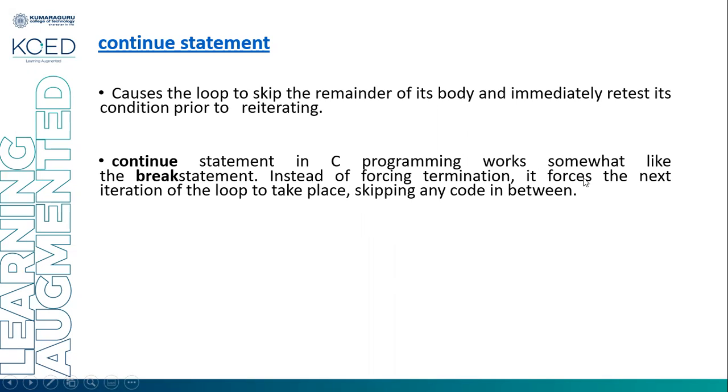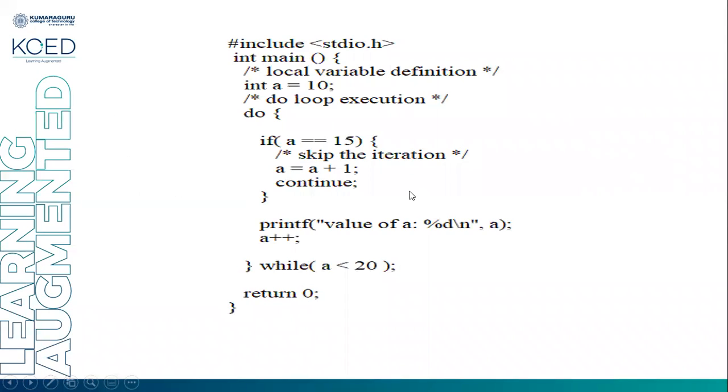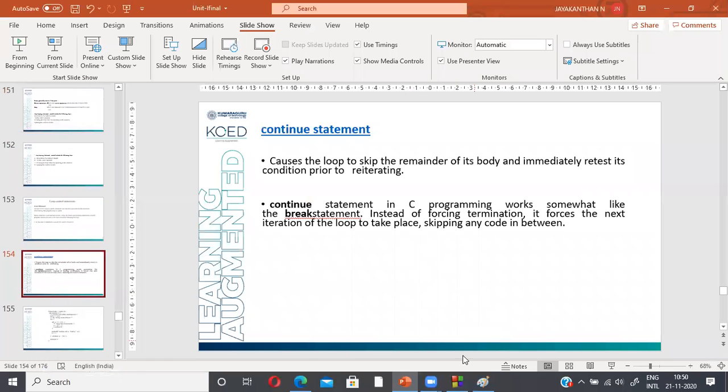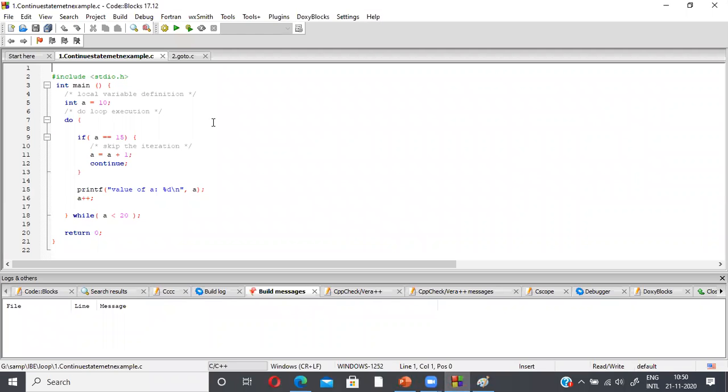Instead of forcing a termination, it forces the next iteration of the loop to take place, skipping any code in between. When the continue statement is encountered, the remaining code after it will not be executed. Again, it will transfer the control to the condition statement, and it will come to the next iteration. We'll see an example of this continue statement.